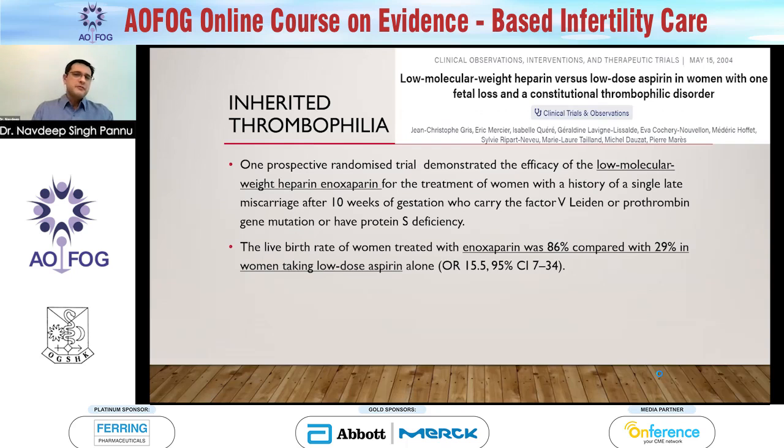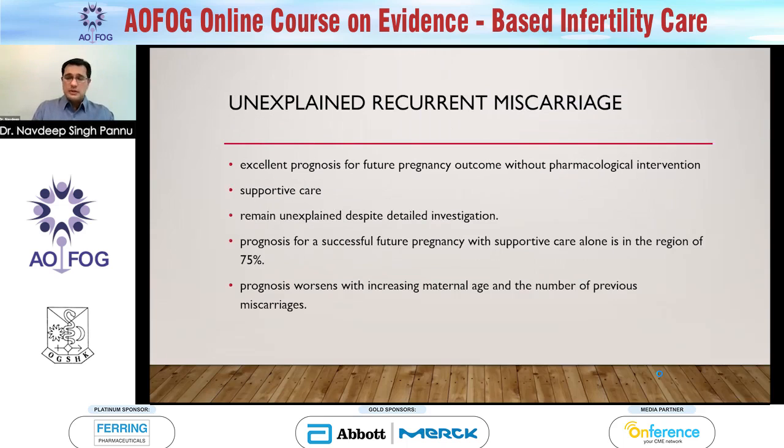There's one prospective randomized trial that demonstrated the efficacy of low molecular weight heparin for treatment of women with a history of miscarriage after 10 weeks who carry factor V Leiden. The live birth rate increased with enoxaparin to 86% compared to 29% in women taking aspirin. So probably low molecular weight heparin is the way to go in these patients.